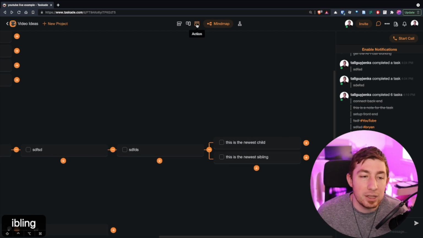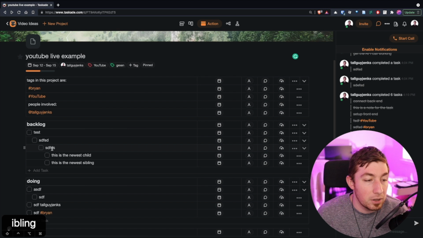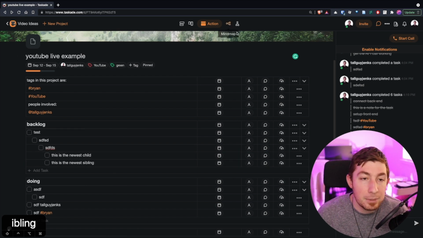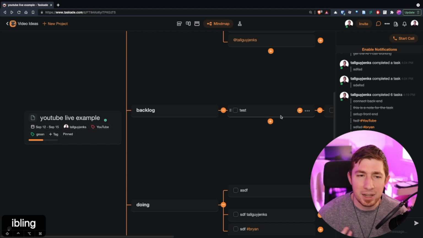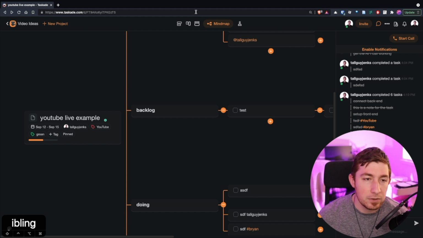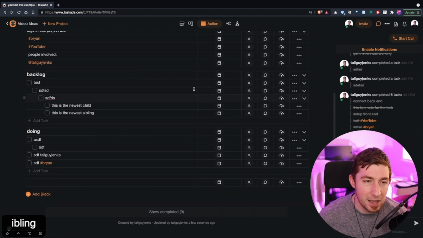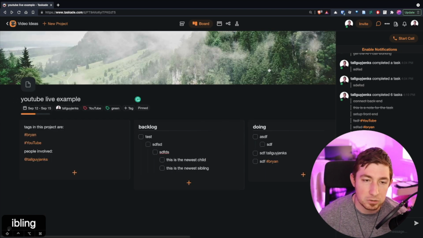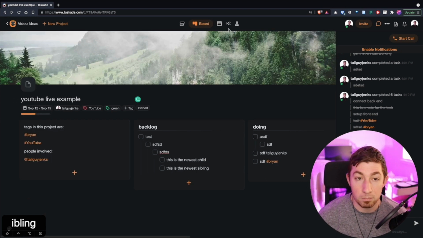But if we go back to the action view, there we go. It has 2 new children, but this one is the sibling of that child. And that was done in the mind map view. So if you're doing like a brainstorm and you want to just get all those ideas out like this in a mind map view, and then you want to take it back to action and actually take action upon it, and then see it in a board to then use the Kanban strategy for it, bam, awesome.